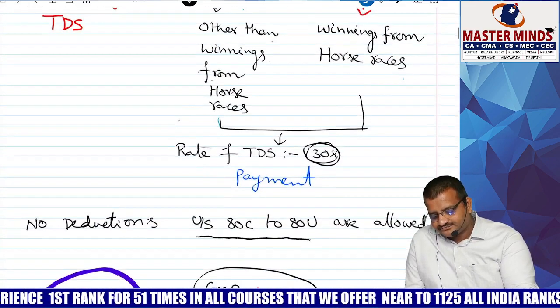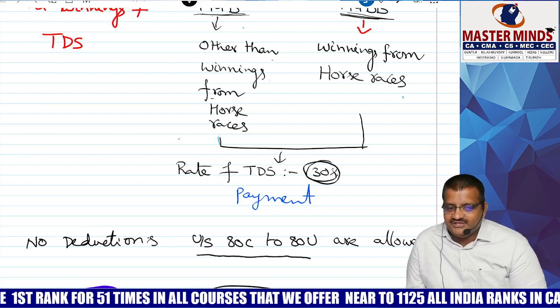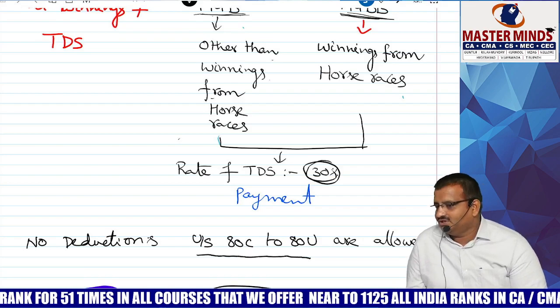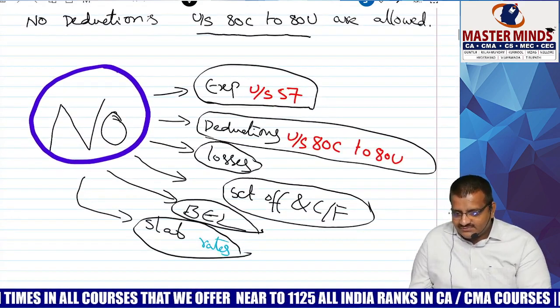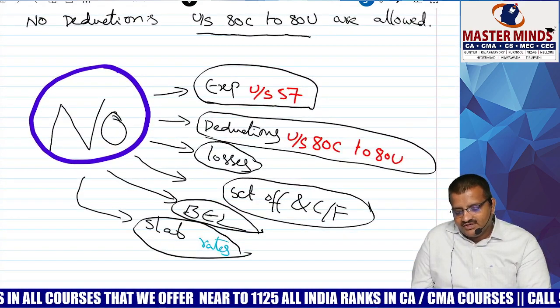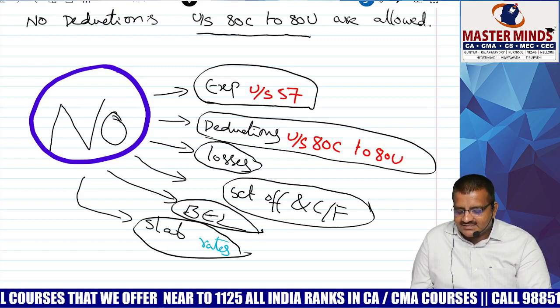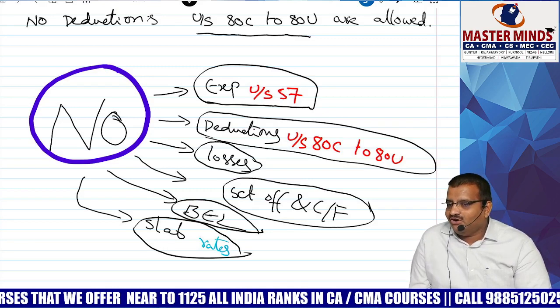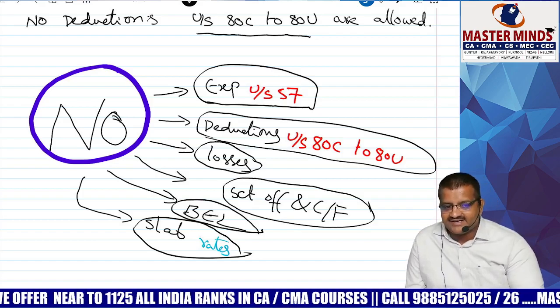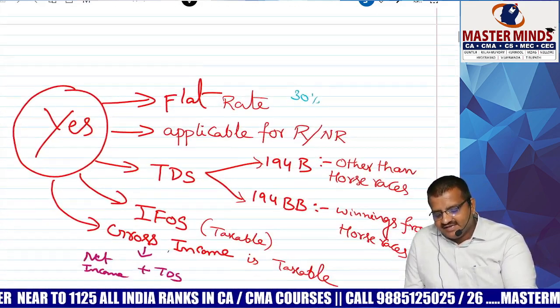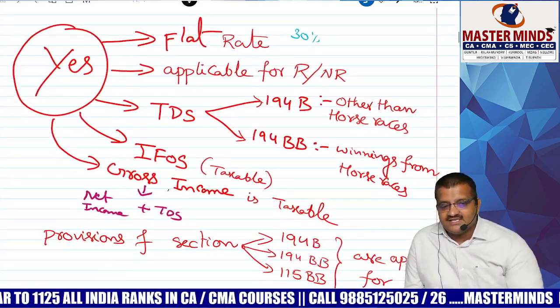Correct? Are deductions under 80C to 80U applicable or not? No. Everything is no, no, no. See the word no: expenses no, deductions no, losses no, set off no, BELL no. Slab rates are also not applicable. Flat rate. What rate? 30%. Yes, flat rate.